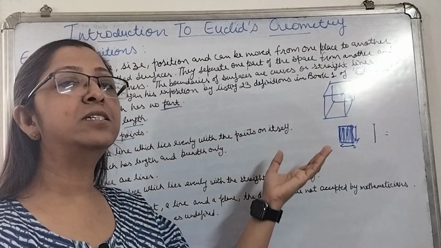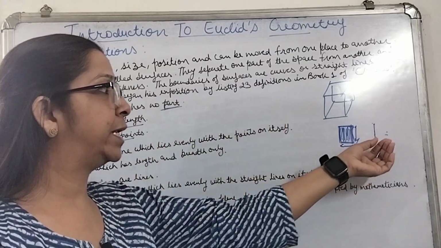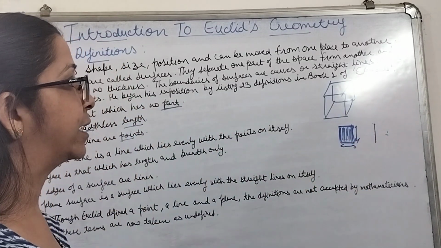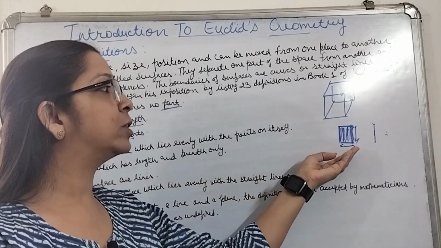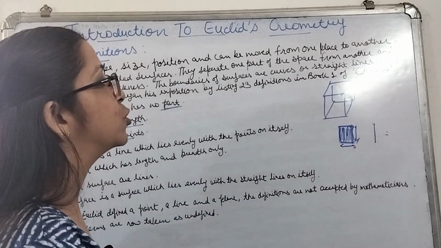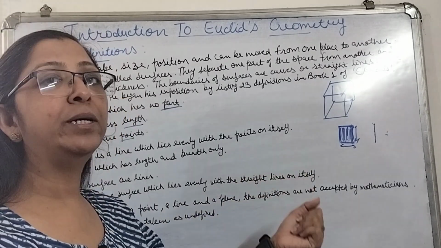That's the reason these terms were taken as undefined. Directly we were using these terms like point, line, surface, because while defining all these terms, there were so many terms which we would be using which are to be defined. So multiple terms would need to be defined.